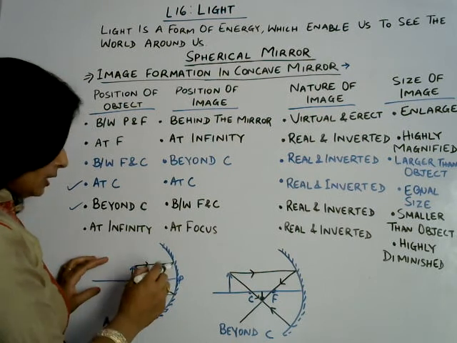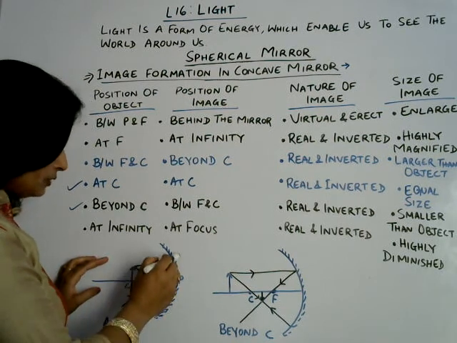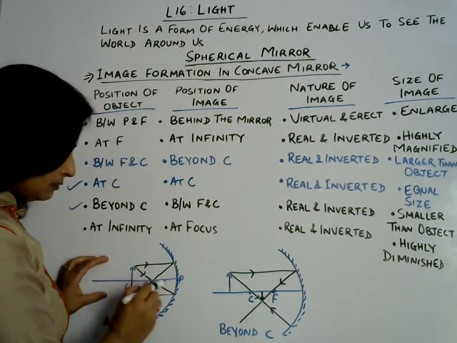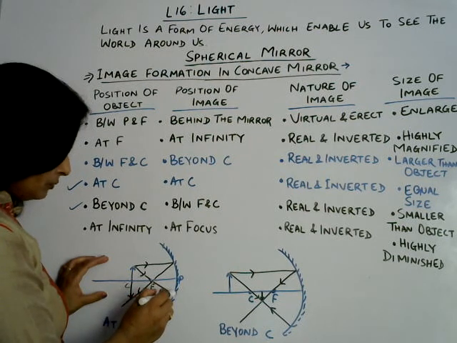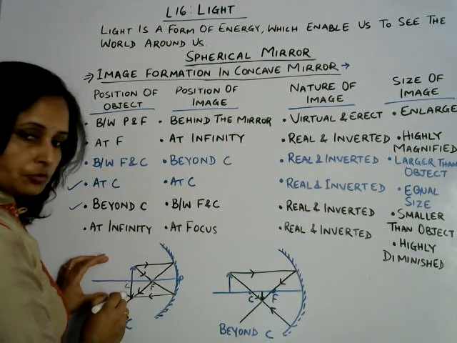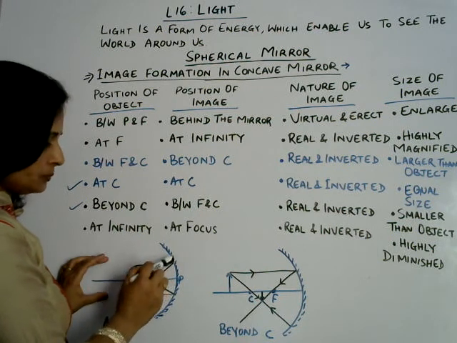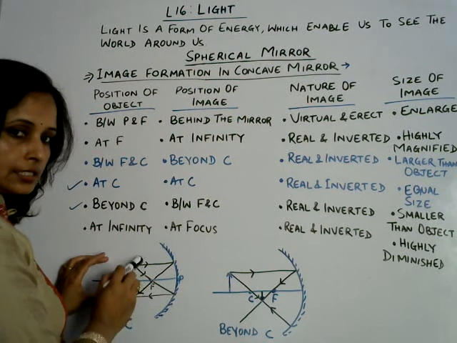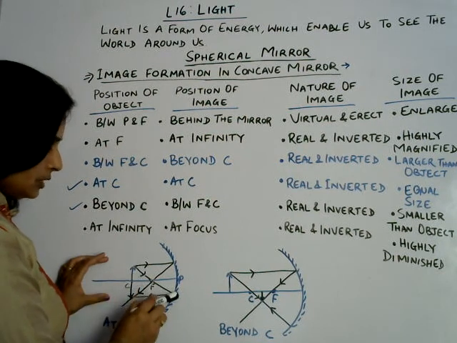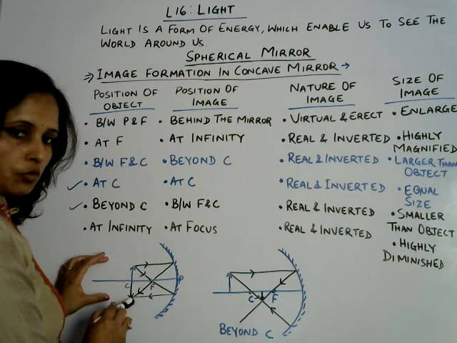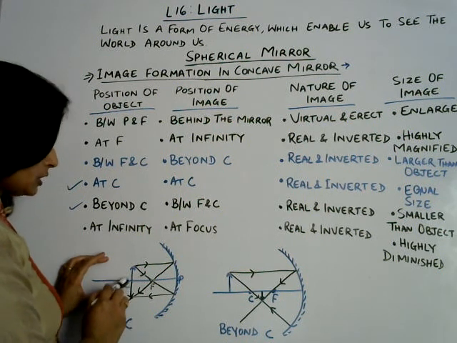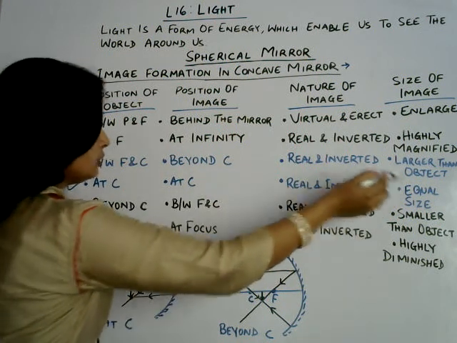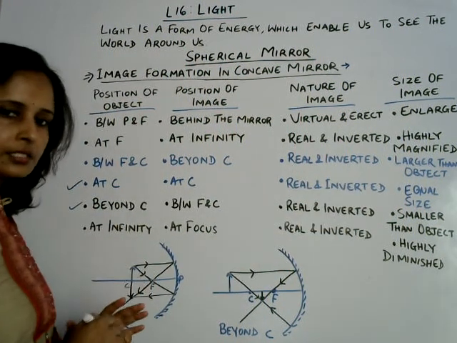Then after reflecting, this ray will cross through focus, and this reflected ray will come on this position. So the incident ray which falls somewhere, that will pass through the focus and come this side, and the incident ray that is passing through the focus will come and join at this point, and the inverted image will be formed, that is equal size. At C, real, inverted and equal size as the object is.